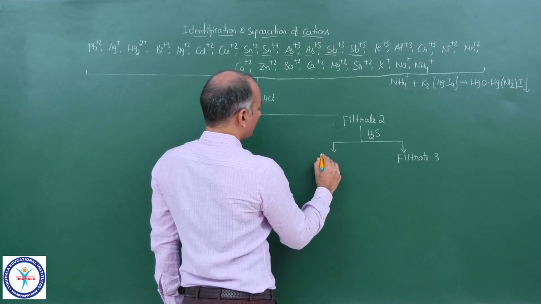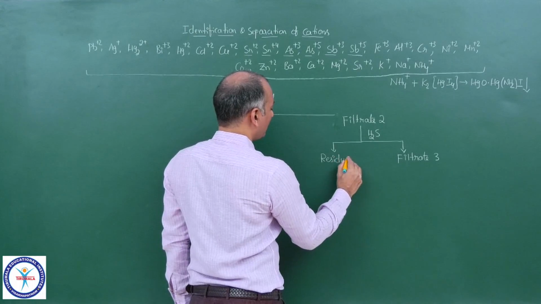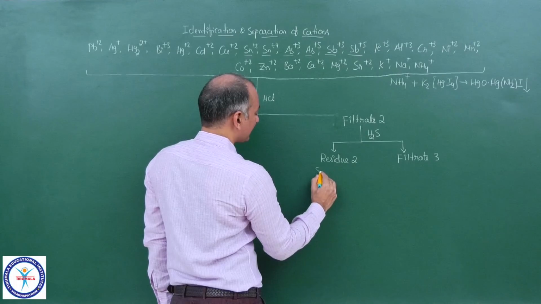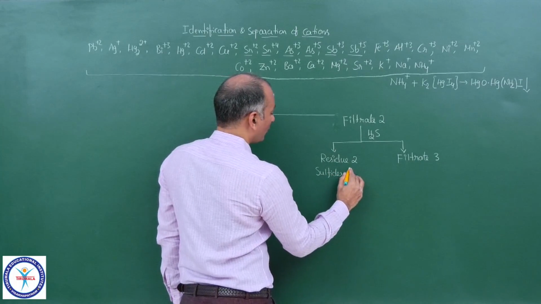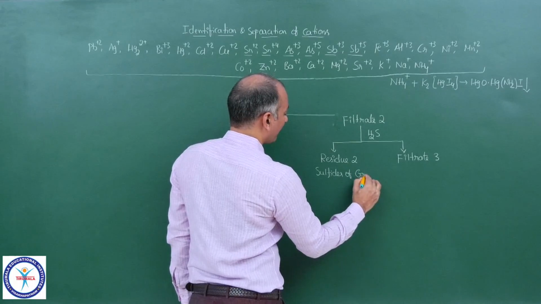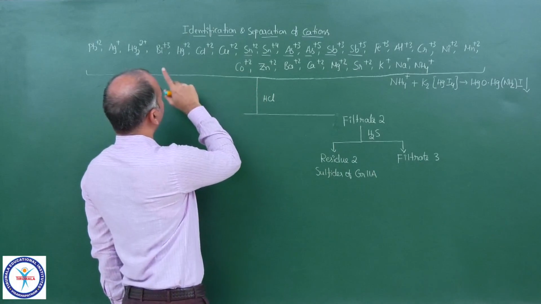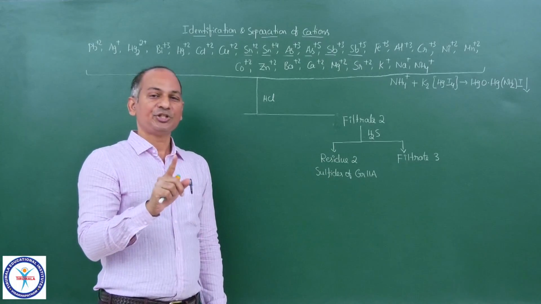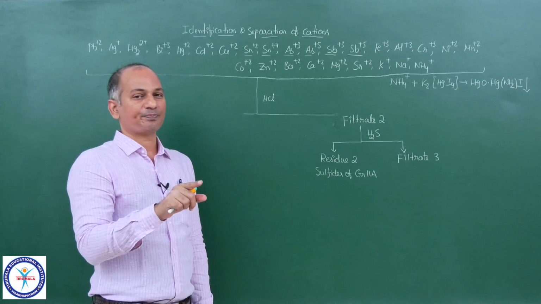Now come to residue, and let me number this residue 2. Residue 2, and this residue contains sulfides of group 2A. Group 2A means small amount of Pb2+, Bi3+, Hg2+, Cu2+, Cd2+.